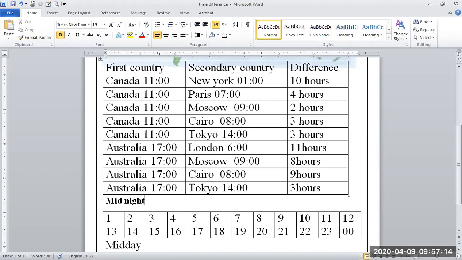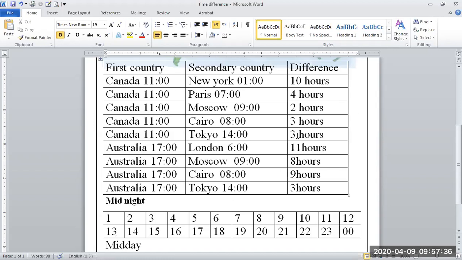And Canada and Tokyo, this is 11 o'clock, and this is 2 o'clock, or 14. But this is after. The other times are before. From 11, 1, 2, 3.